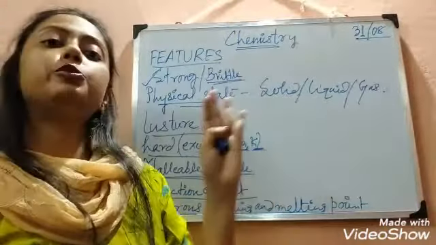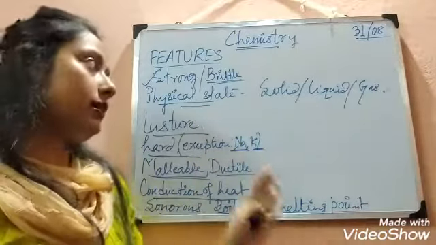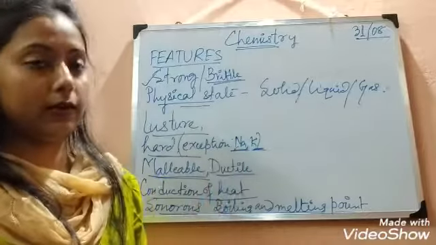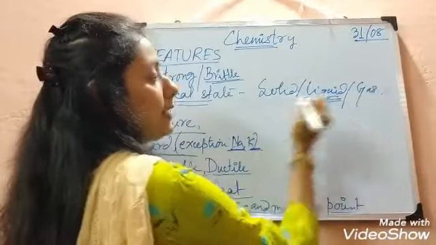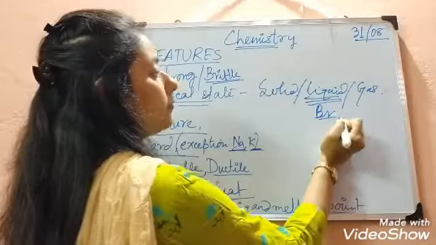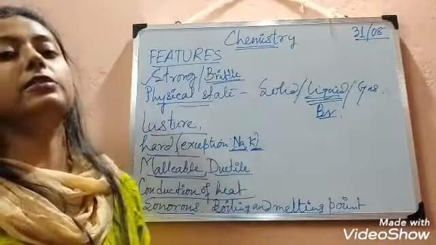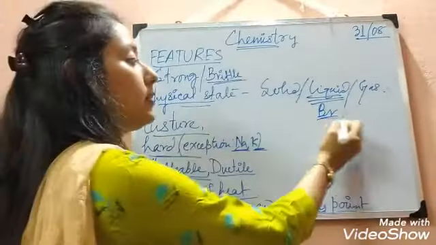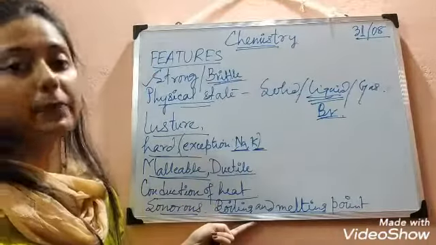Non-metals can be of these three physical states. For example, a liquid non-metal example is bromine. Bromine is a non-metal that is liquid in state, and in short it is symbolized as Br.